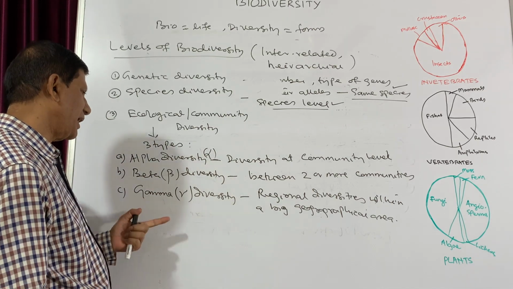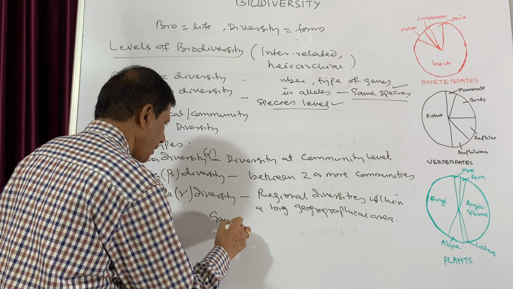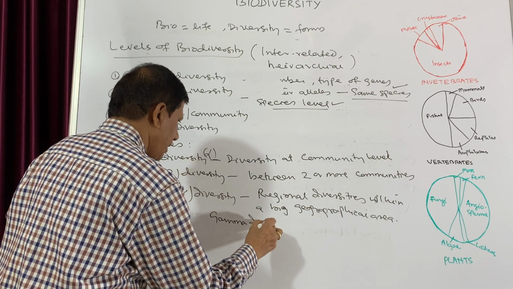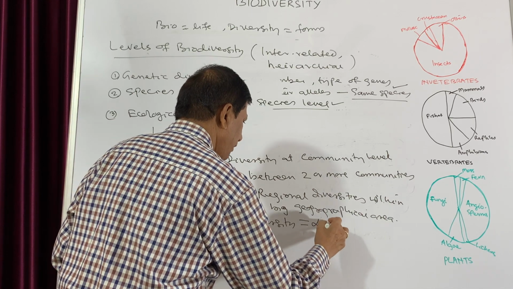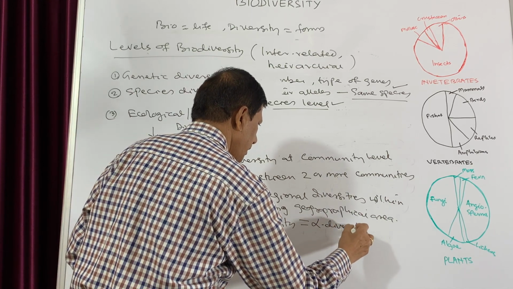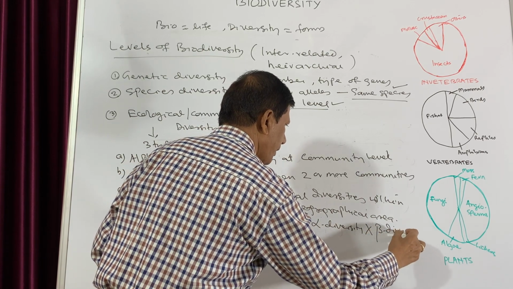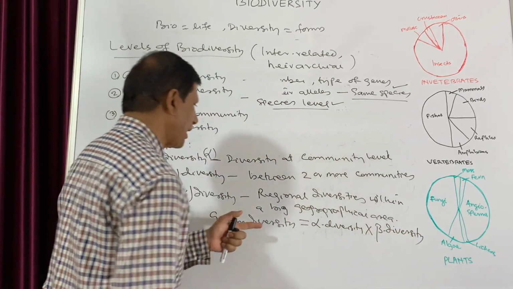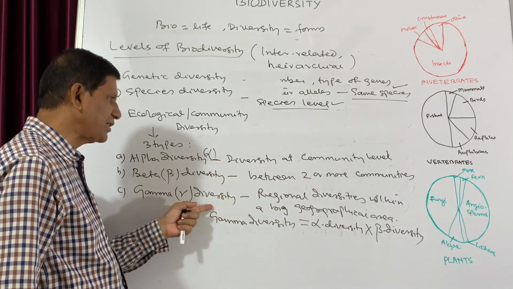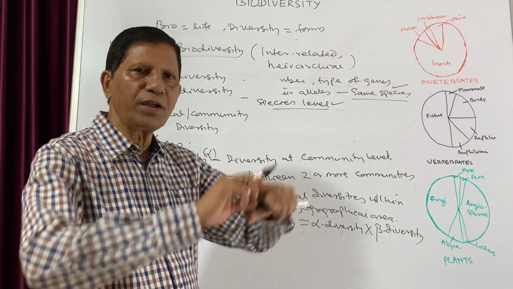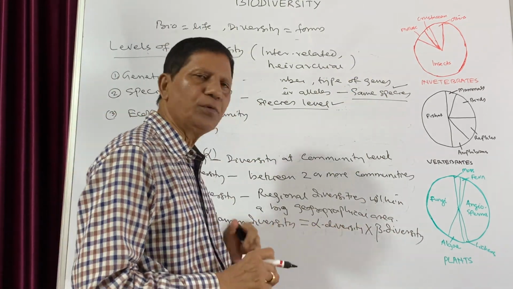And we can also say that gamma diversity is equal to alpha diversity into beta diversity, because alpha and beta deal with these two things, and gamma diversity means the regional diversity among a big geographical area. So it is the multiplication of the two.